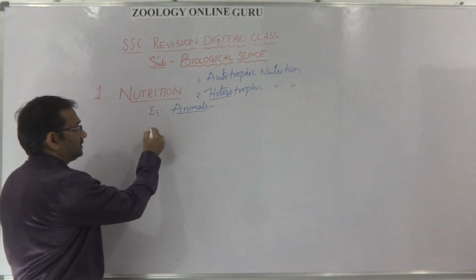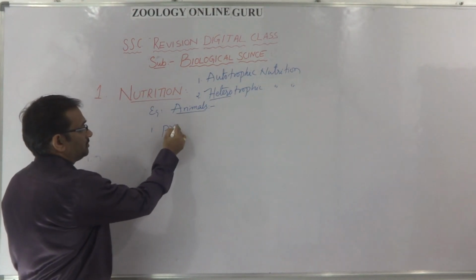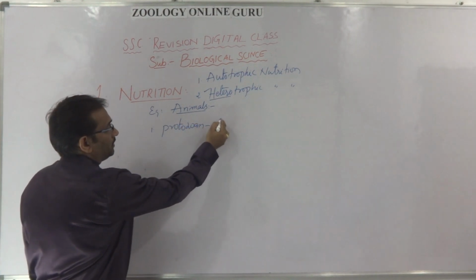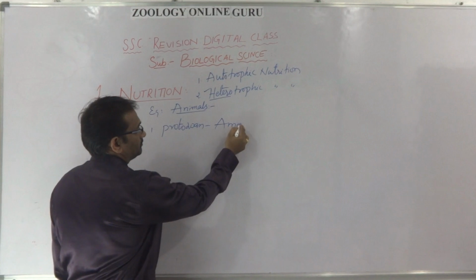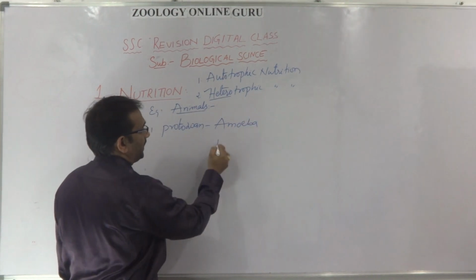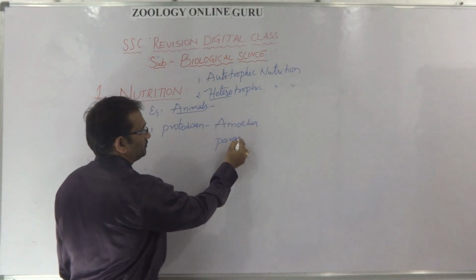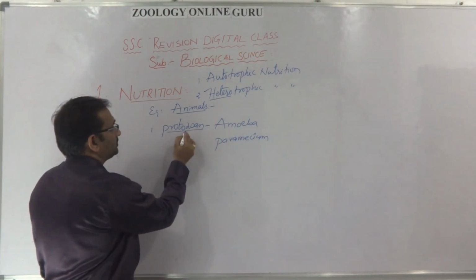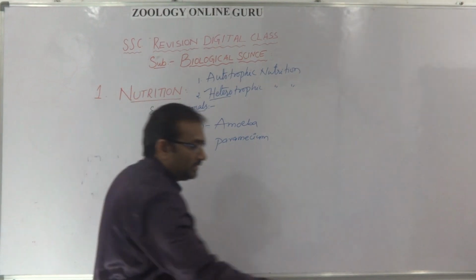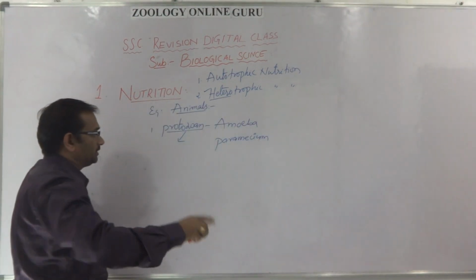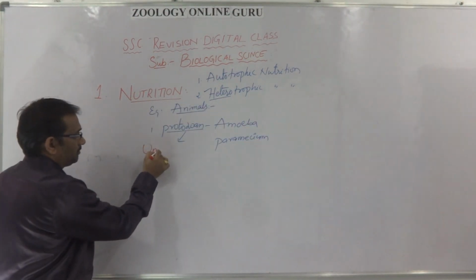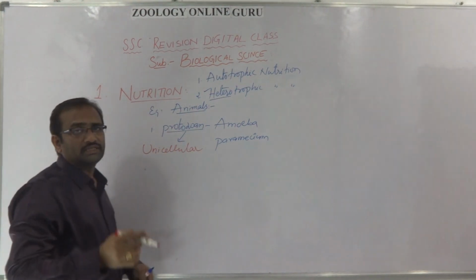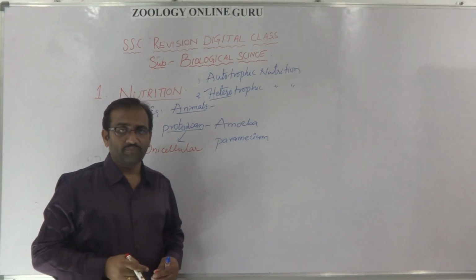In the animals, protozoans, for example amoeba and paramecium. Protozoans are unicellular organisms.